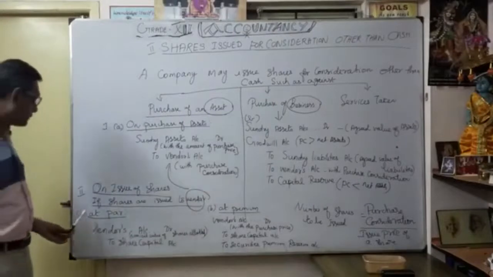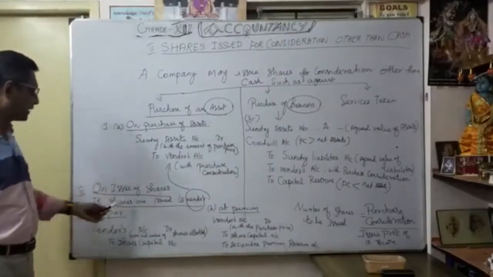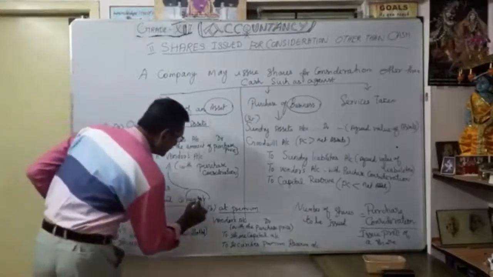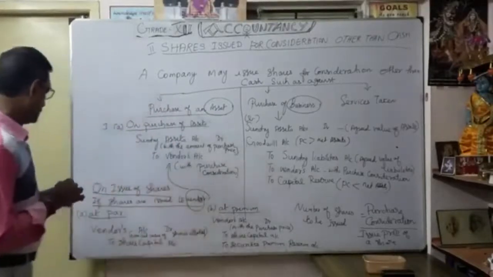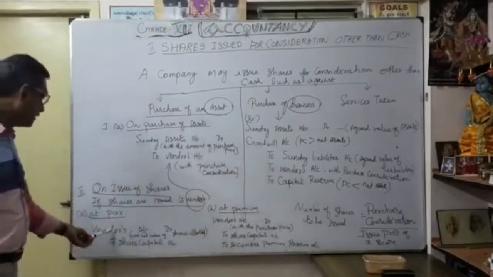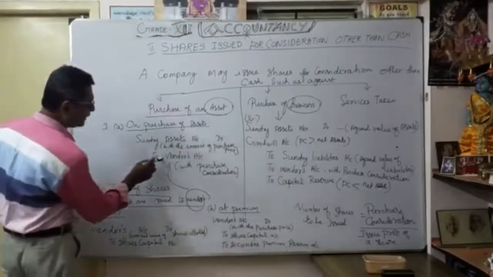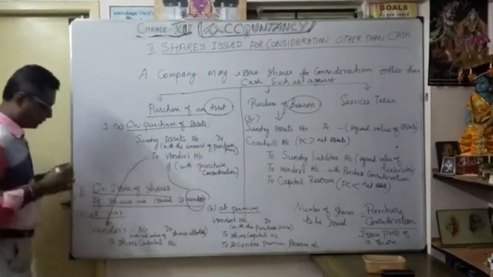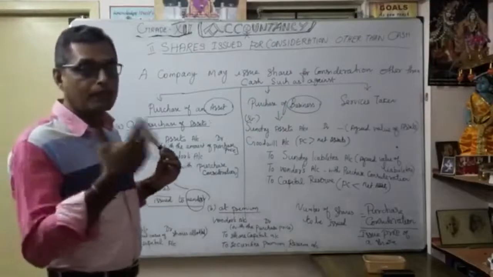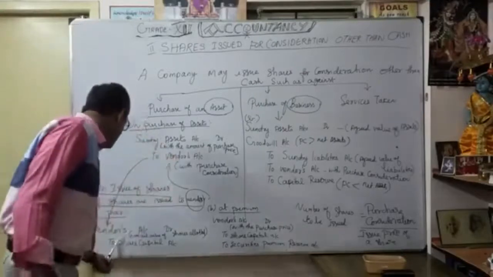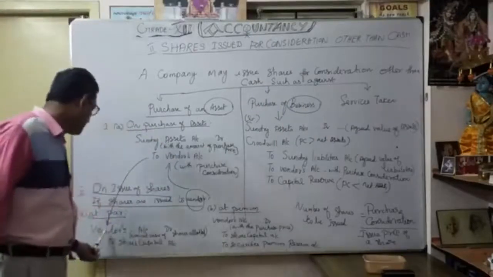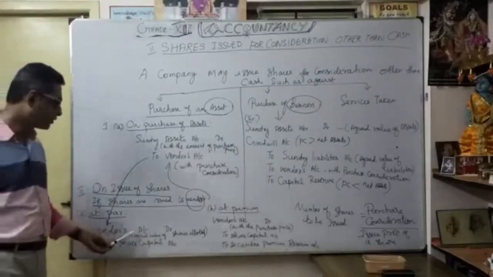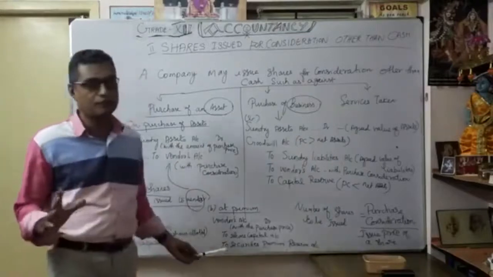Listen carefully. On issue of shares, if shares are issued to the vendor instead of money, suppose issued at par, the vendor's account, which was earlier credited, is now debited. Earlier credited, now debited. You are not paying cash, you are giving what? To share capital account. You understood? That's vendors account debit, to share capital account. Here you are going to calculate the nominal value of shares allotted.